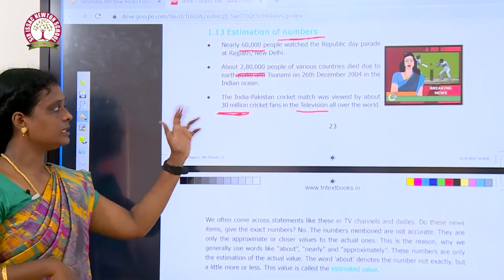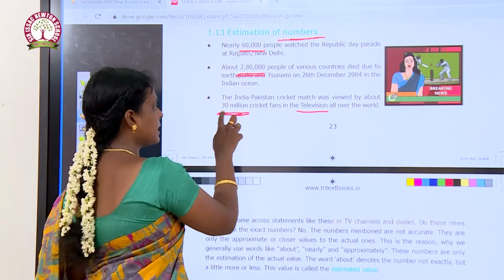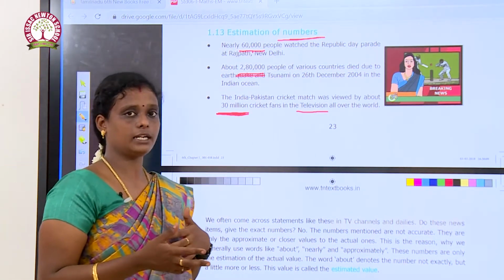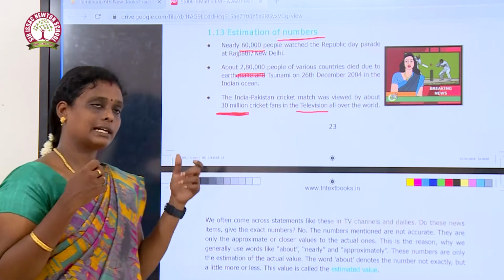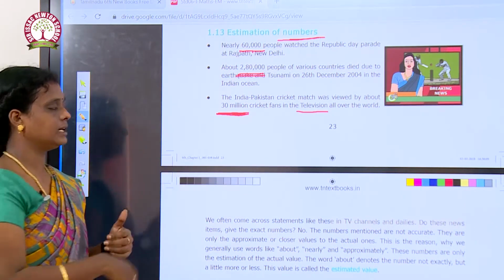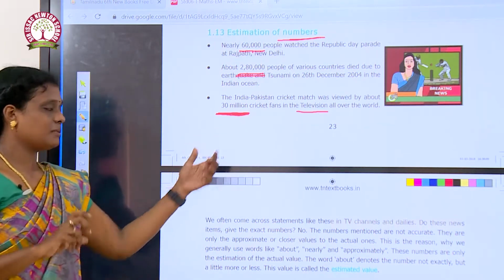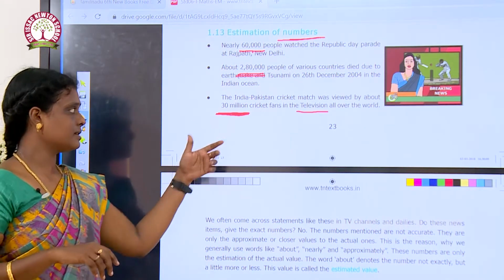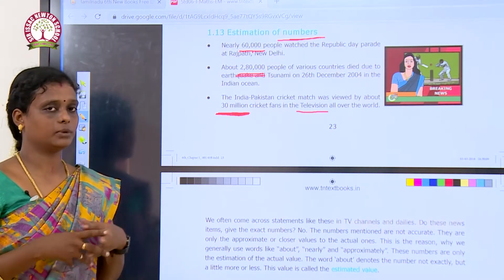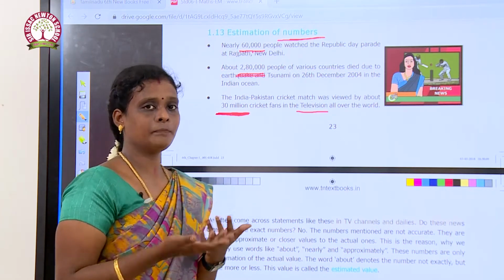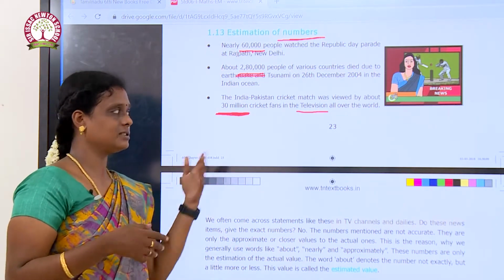So, they cannot count the exact number of people who watch the cricket match on television. They cannot count it correctly. In that case they will use an approximate number. That will not be the exact number, it is an approximate number.